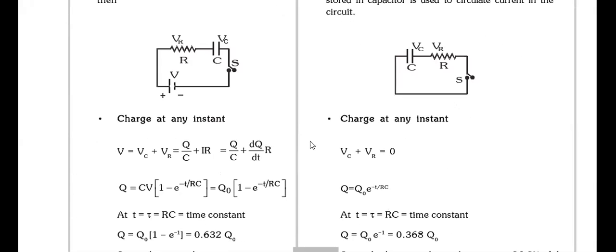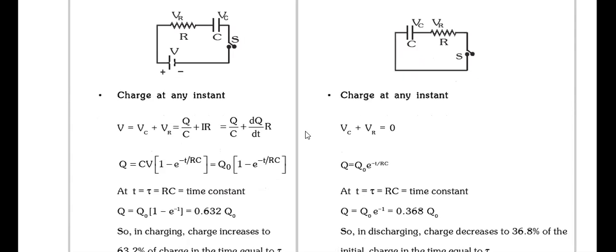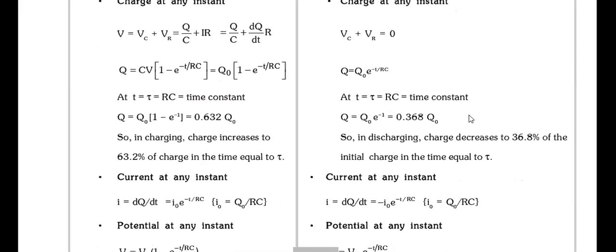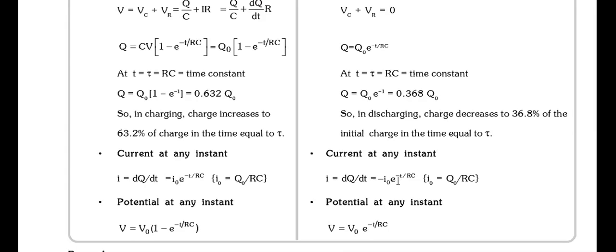We saw the formulas for both. So this is what you have to write in your notebook, right? The derivation is important for boards and advanced. Yes, in this case, the graphs of Q and I will be the same. For discharging, the I and Q graphs will be the same, na? The equation is the same, so the graph will also be the same. Okay? Understood? Right? Anyone have any doubt in this point?